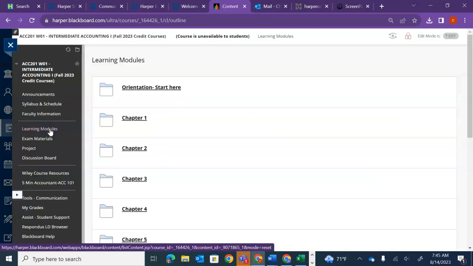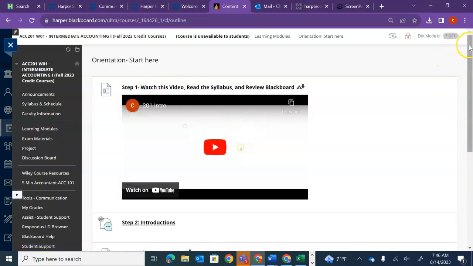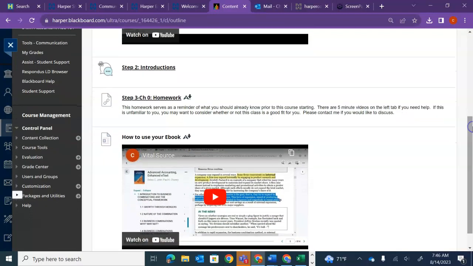Most of your information is going to be here in your learning modules. The first one is the orientation, where you're going to see the video, and then introduce yourself to the class and a discussion board. And then here, this chapter 0 homework is worth 5 points. You shouldn't have to read or do anything before you do that. This is just kind of a review of your introduction to accounting course to make sure you're set and ready to take that course.